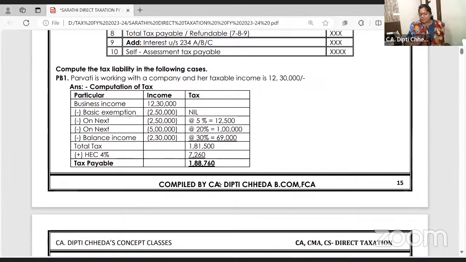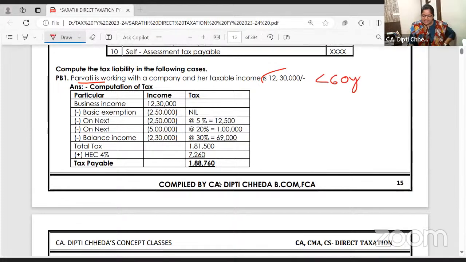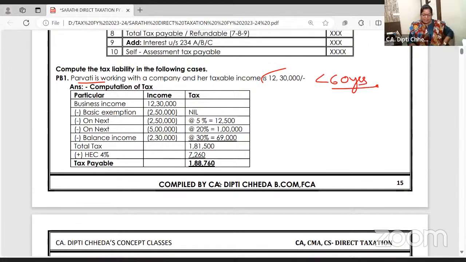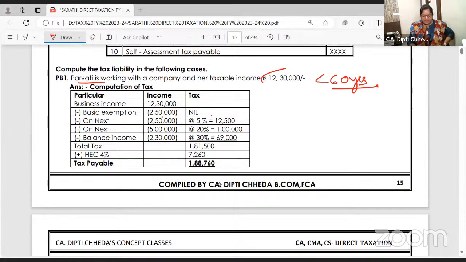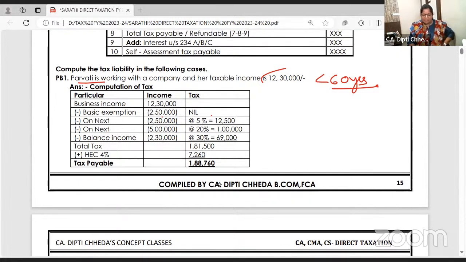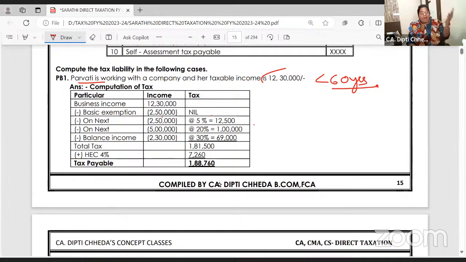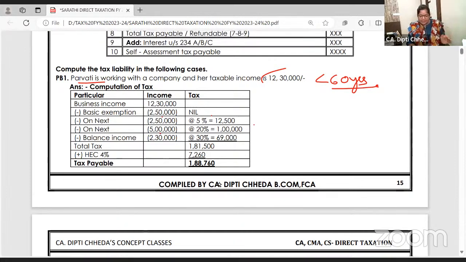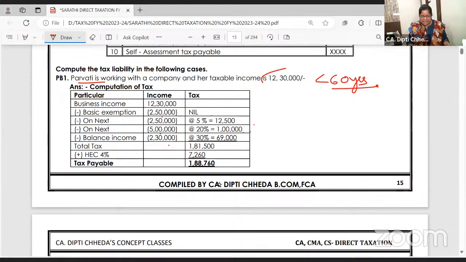See, these are the problems solved. Now, this is not a practice batch, otherwise I would have solved the problem in detail, but just to share with you. Say Parvati's income is 12 lakh 30,000. Nothing given means it's normal income, and Parvati's age is less than 60 years. So first 2,50,000 nil. Next 2,50,000 at 5%, 12,500. On the next 5 lakh, 20%, that is 1 lakh. And above 10 lakh, 2 lakh 30,000 at 30%, 69,000.